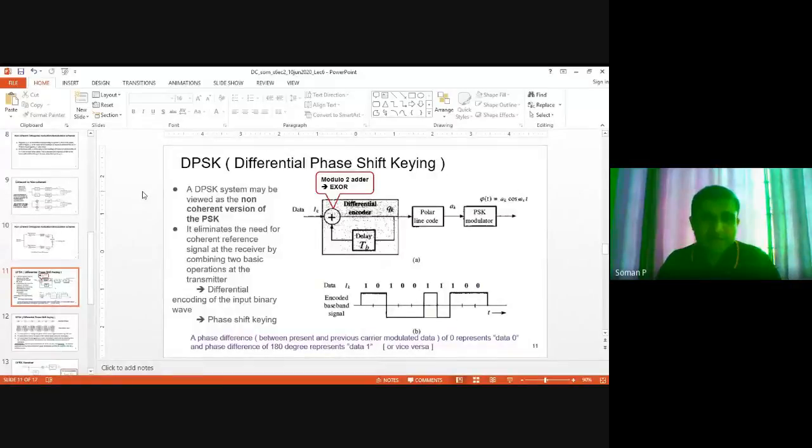Then we can avoid the requirement of a synchronous carrier. This is what is essentially done in DPSK. For this, we need to do a differential encoding of the input binary wave and then apply that to a normal PSK modulator. We'll see how it is done. But the basic concept is that.